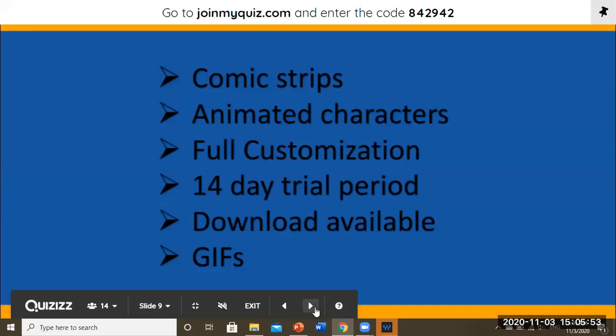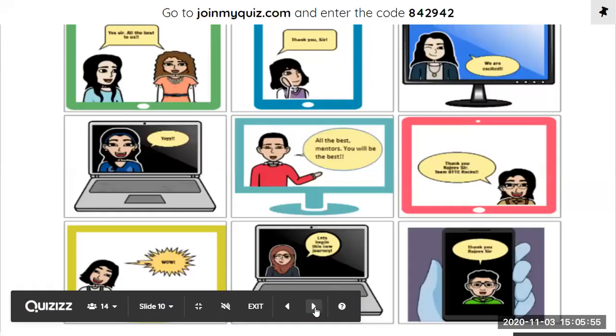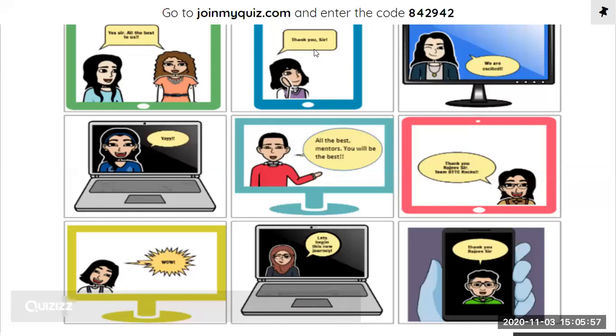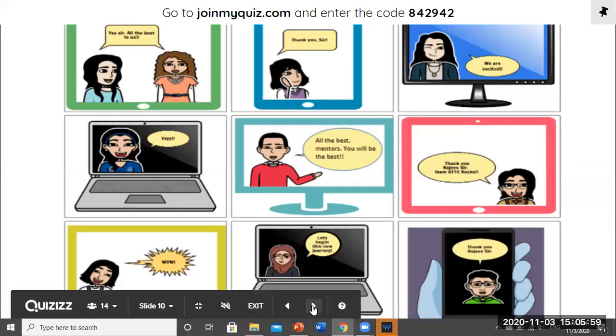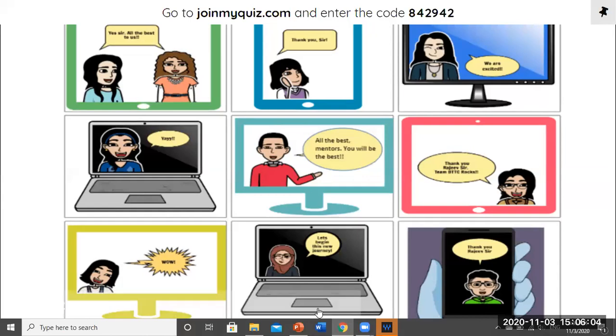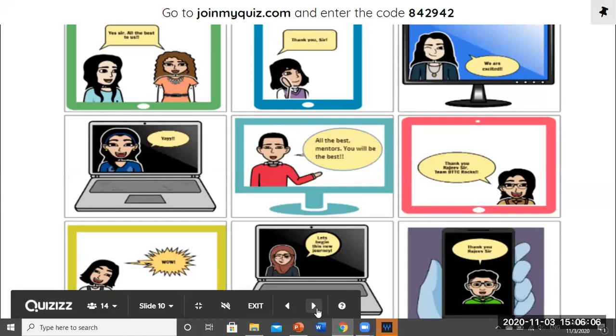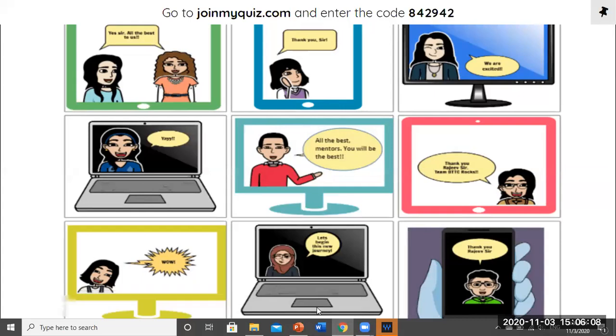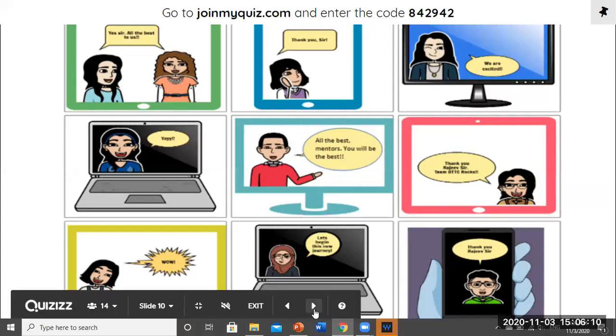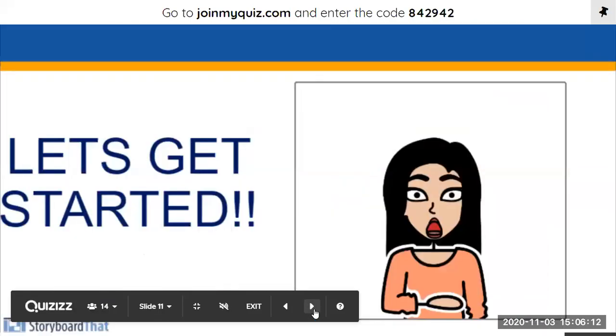And you can also create GIFs. So I have shown a sample of a particular storyboard that I created. This is actually Rajiv sir, who's a coordinator for SDC, and all of our mentors. So this is the kind of characters that you all get in comic strips. I will show you all how to create everything. Don't worry. Okay, so I'm gonna begin the session now.